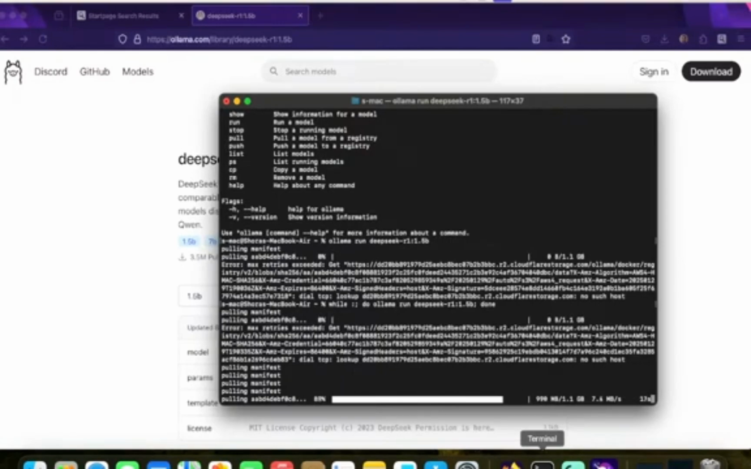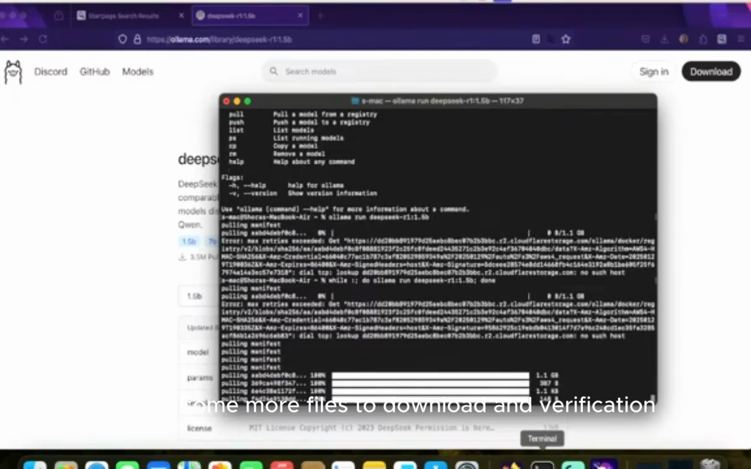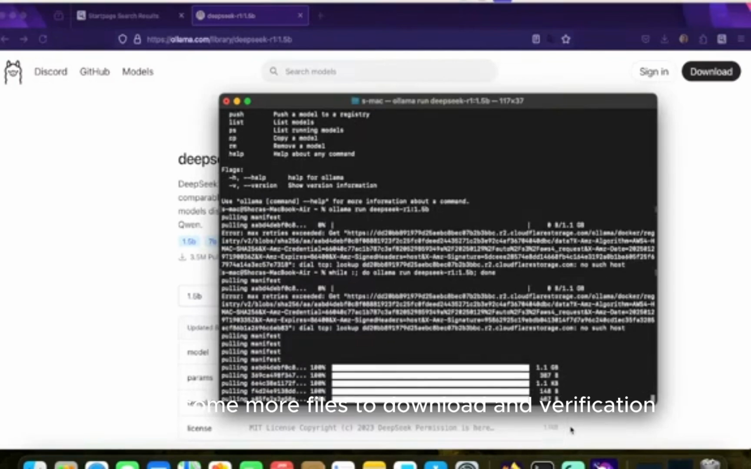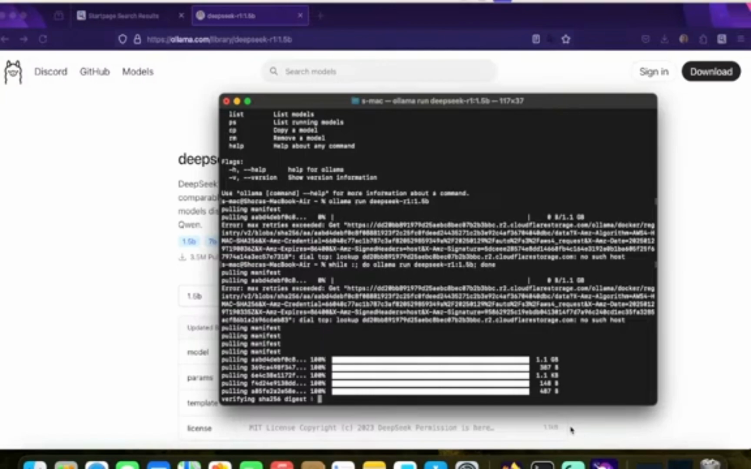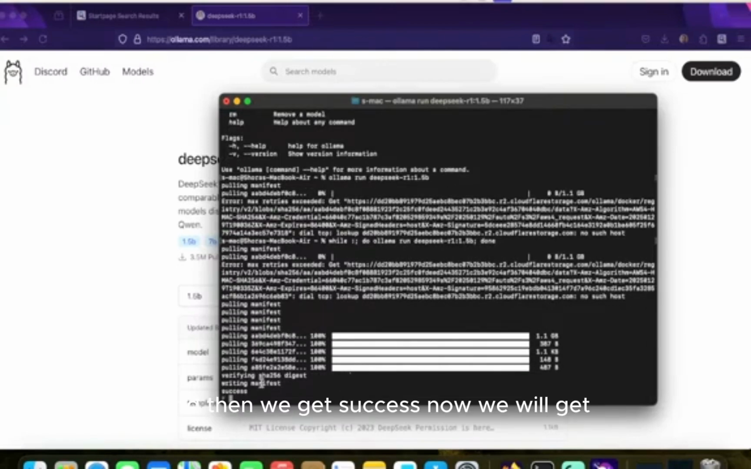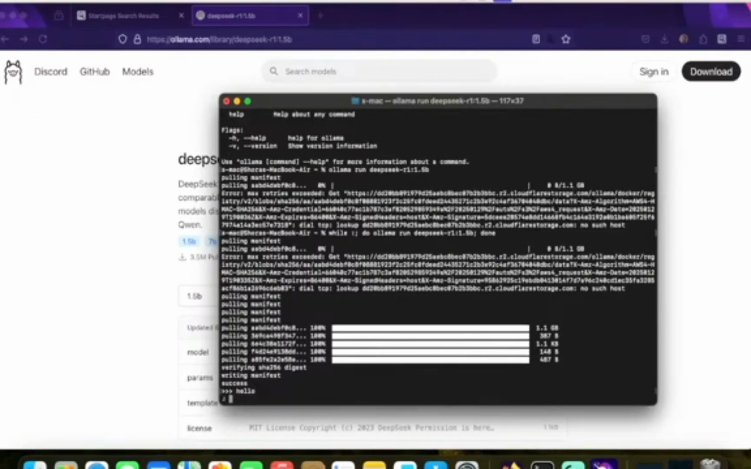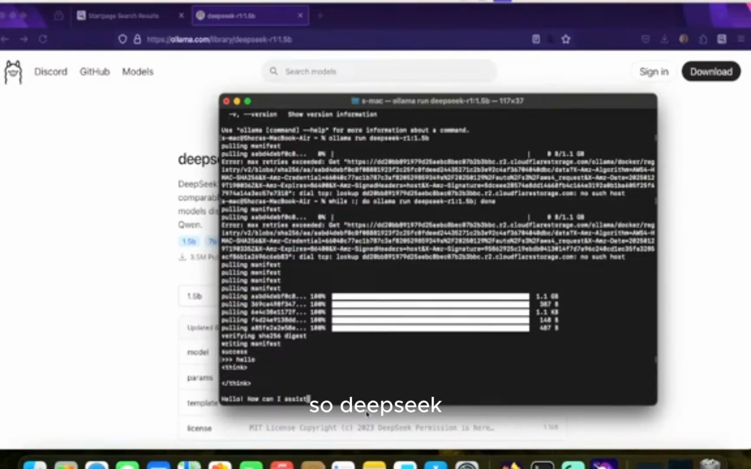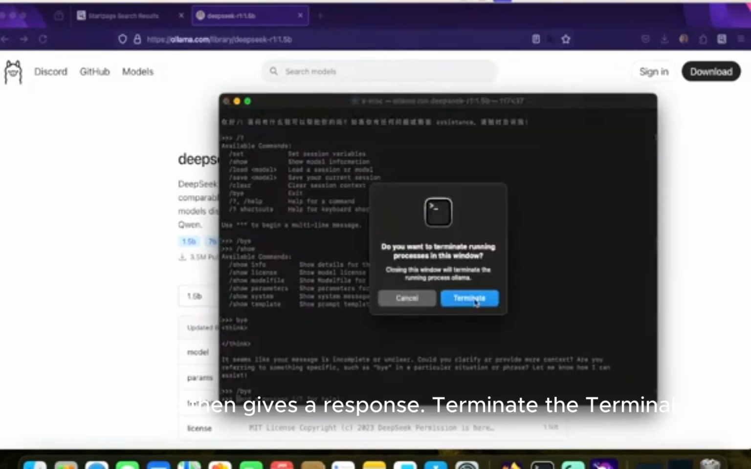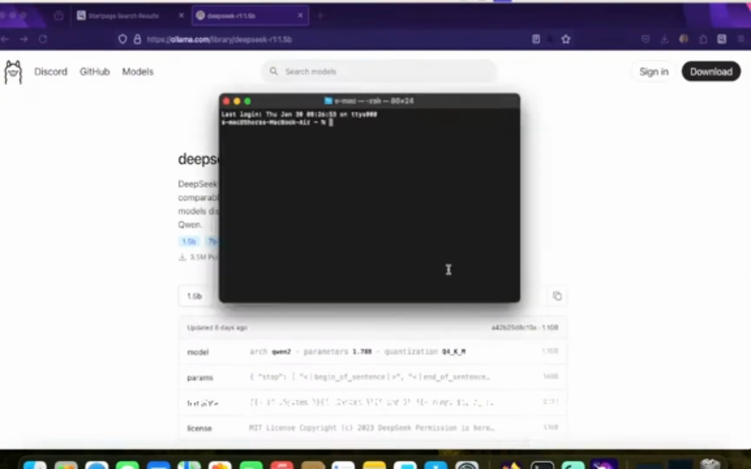Almost there. Yes. Wait for some more files to download and verification, and then we have success. Now we will get this prompt where we can write anything, so we can type anything like hello. So DeepSeek thinks and then gives a response.